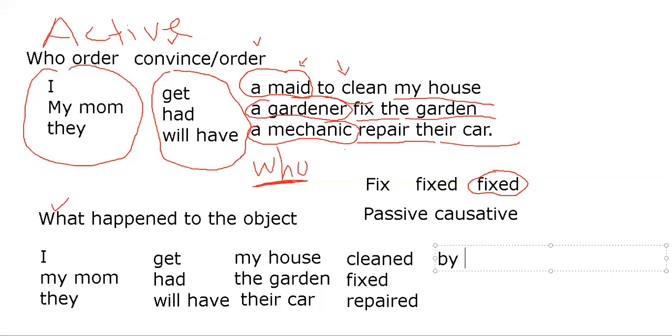I get my house cleaned by, I don't know, Smith service or something like this, because it's more specific, right? But we don't need them now. So you're saying exactly the same thing, but in this sentence, you're not saying who did the activity.